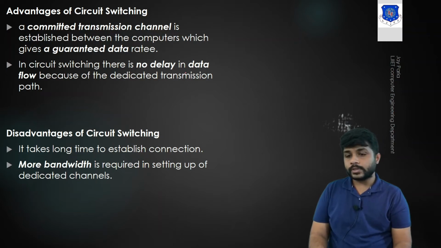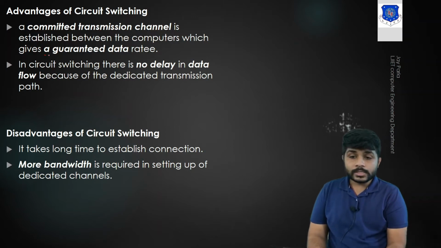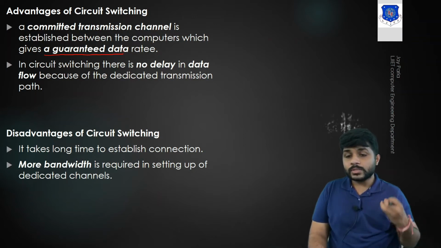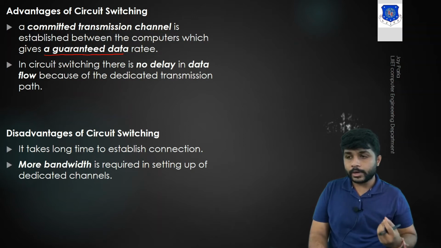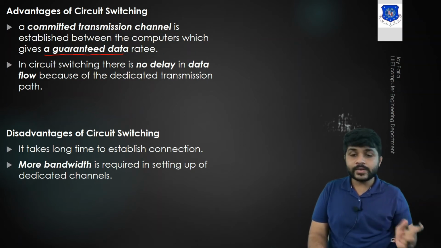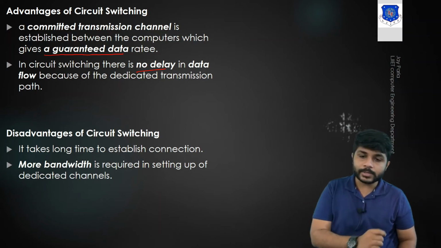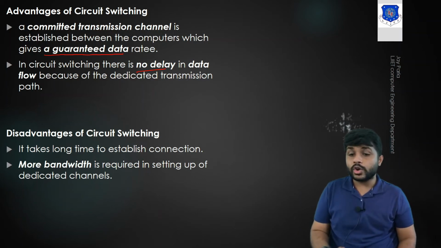So what are the advantages of circuit switching? In the circuit switch, because the sender and receiver are connected via one single link, they can use the maximum data rate. Suppose the rate of the link is 10 Mbps, so sender and receiver can transfer data at 10 Mbps because that link is not shared between more than two devices. So they can enjoy the maximum data rate. There is no delay because once the link is established, data can be transferred between the sender and the receiver.